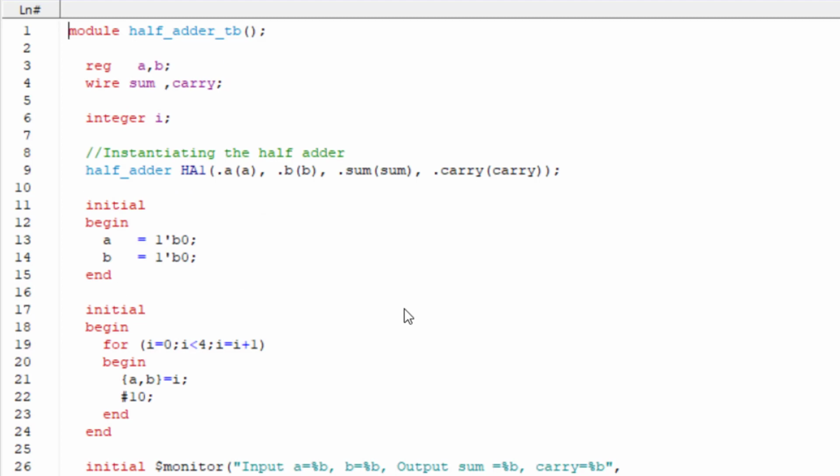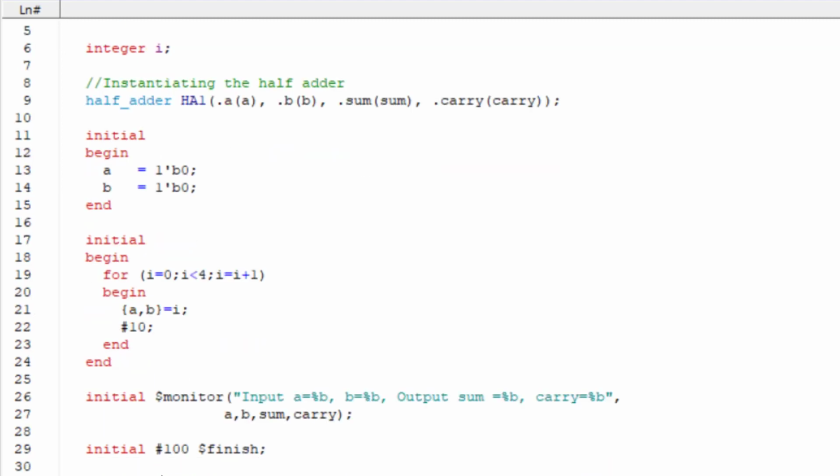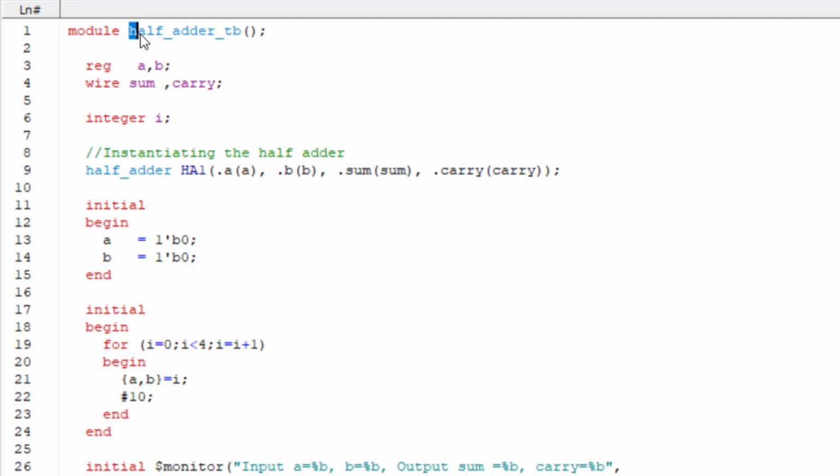Okay, so again here we have started with the module. Now we have given a file name and the semicolon. After that we have written reg, that is the register, for A and B, and wire for sum and carry. So in the verification file we use reg and wire. We will study this in depth in the coming series, so stay tuned for that. And then I have declared the integer, that is i, and after that I am instantiating the half adder.